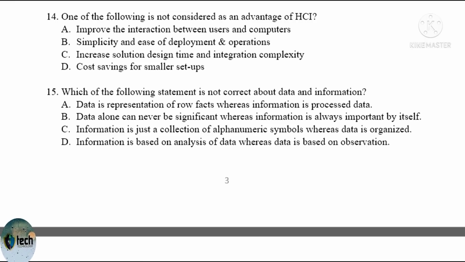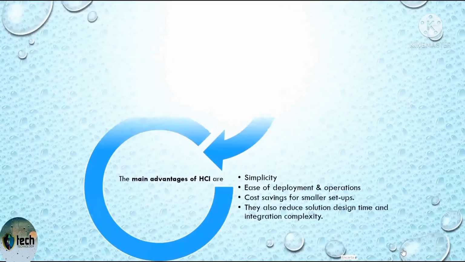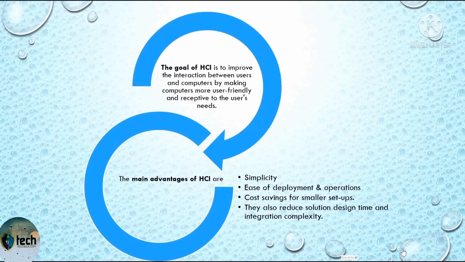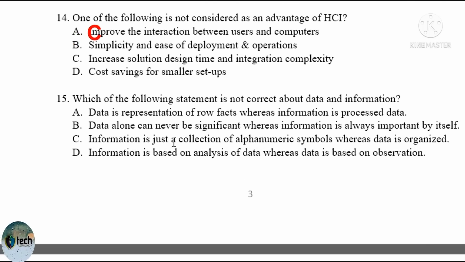So in order to answer this question, let us see. The goal of HCI is to improve the interaction between user and computer by making computers more user-friendly or easy to use for users. And the main advantages of HCI, or human-computer interaction, are, first, simplicity; next, ease of development and operation; third, cost saving for smaller setups; and the last one, reduced solution design time and integration complexity. So choice C, increase solution design time and integration complexity, is the answer for question number 14. Yeah, it is decrease solution time and integration complexity.